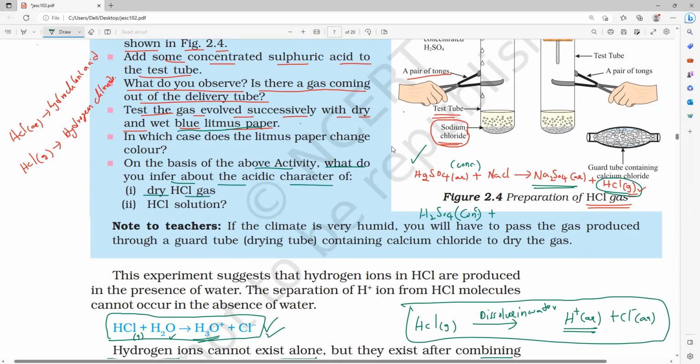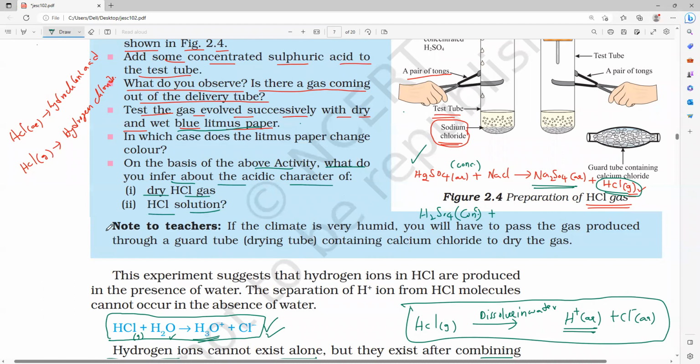Now, HCl solution. What happened to HCl solution? As soon as it is dissolved in water, what will happen, guys? It will form ions, either H plus ions or hydronium ions. Understanding? Everybody clear?